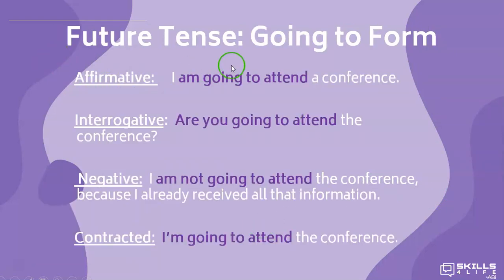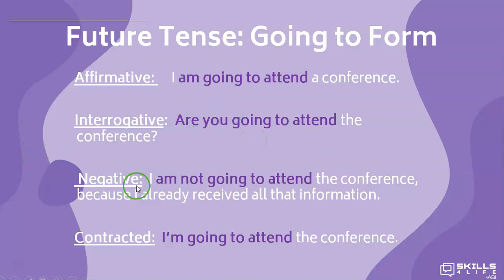How do we form the be going to tense? In affirmative sentences, we write the subject plus the verb to be conjugated with the subject, going to, and the base form of the verb. I am going to attend a conference. In the interrogative way, we write the verb to be before the subject. Are you going to attend the conference?